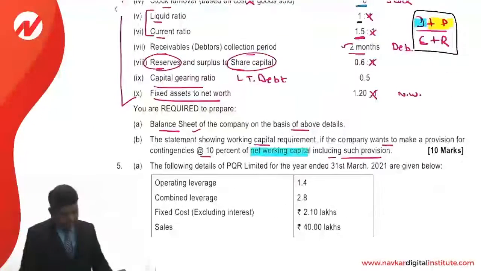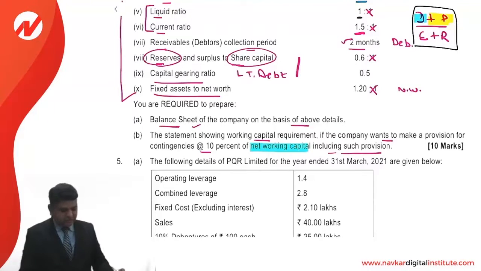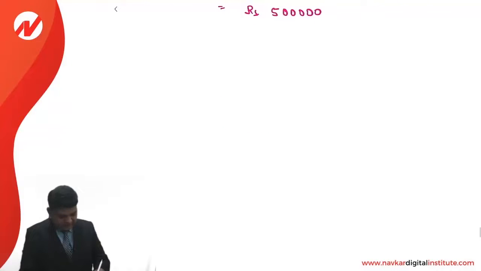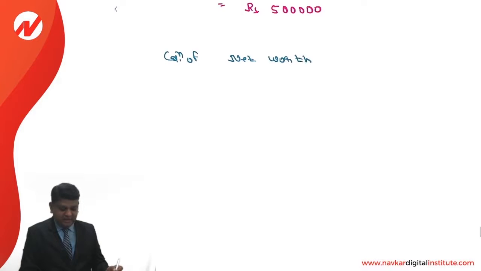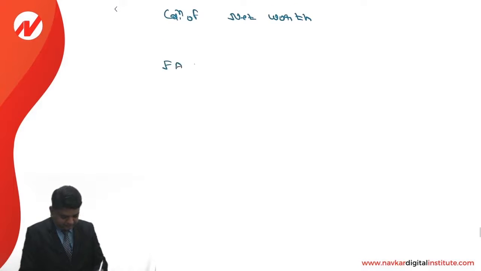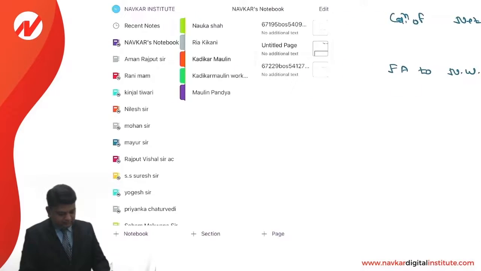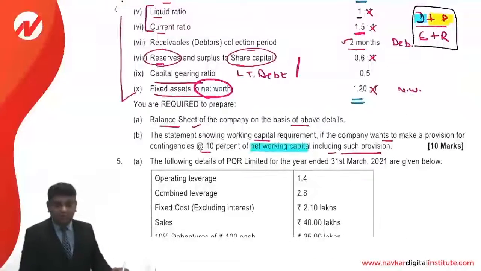Next information is provided to us. I skip these two information for the time being and I am making calculation of net worth. Calculation of net worth. In that, fixed asset to net worth, fixed asset upon net worth. Fixed asset to net worth is 1.20.